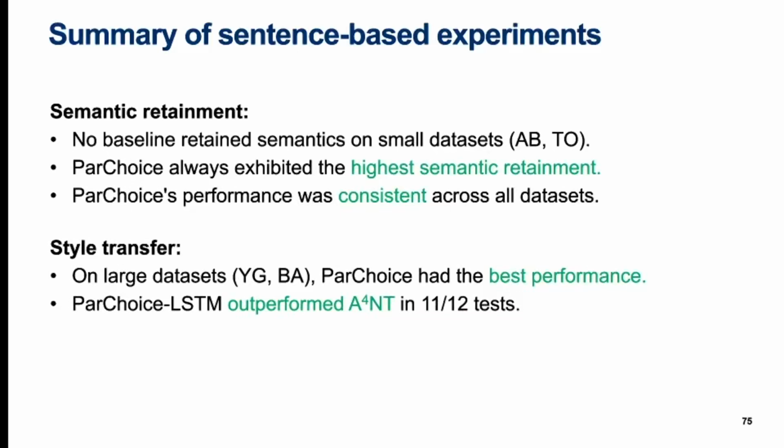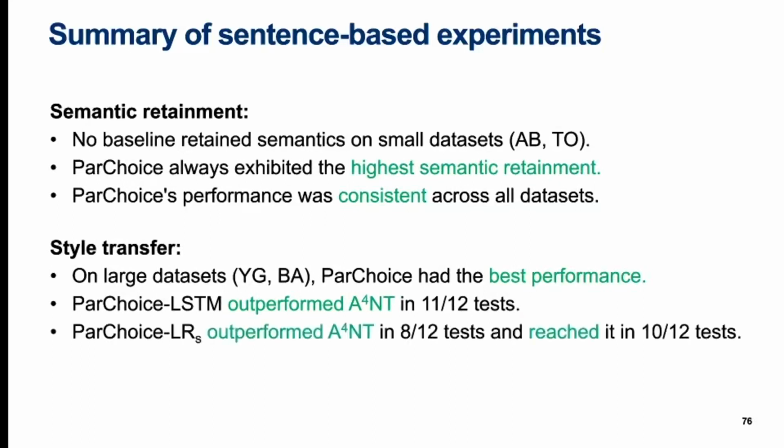This is the most fair measurement between part-choice and A4NT, as the LSTM variant replicates exactly A4NT's query access to the LSTM profiler. However, even the surrogate variant of part-choice outperformed A4NT in a clear majority of tests.